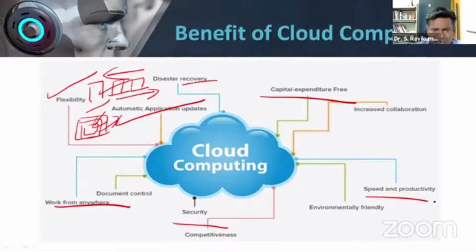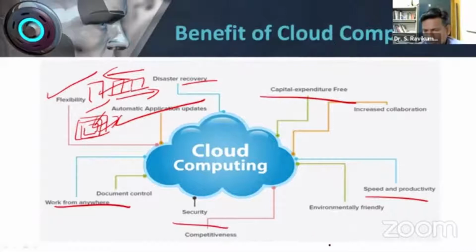Because the cloud system runs on a good configuration, obviously speed and productivity will be there. Next is that people can work from a remote location. It is not that every time you have to come to the organization. So that is the meaning of speed and productivity.